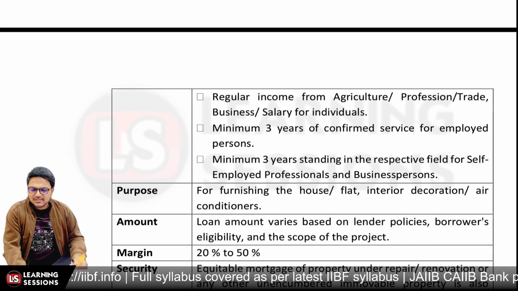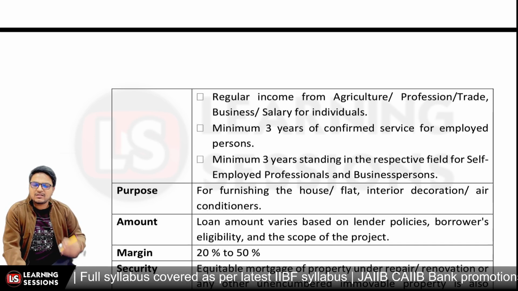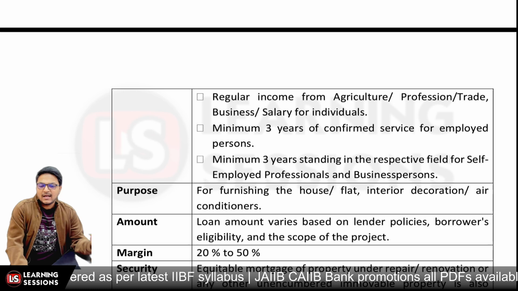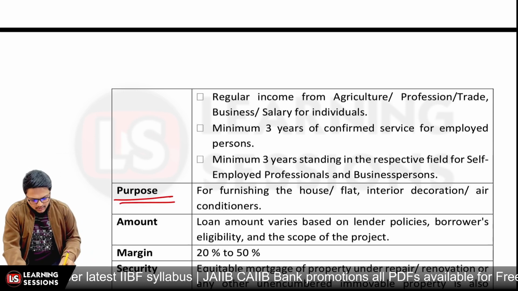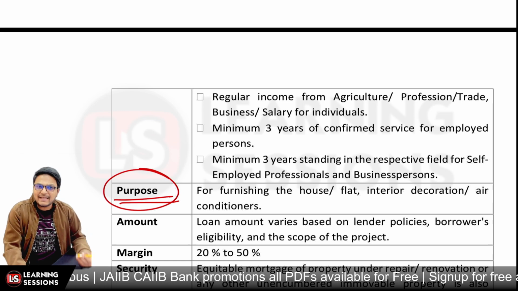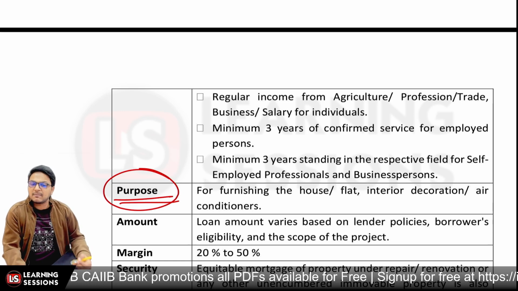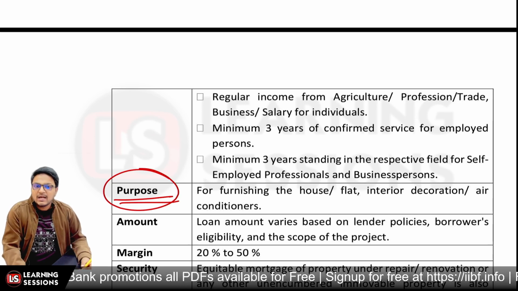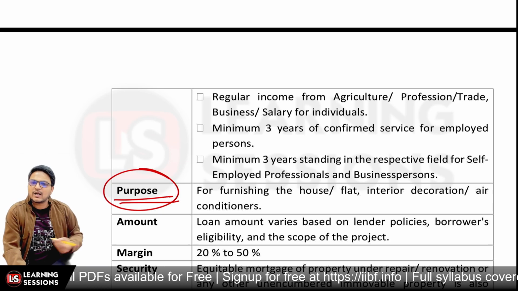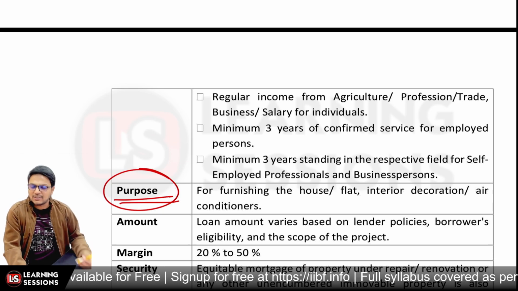And if they're a salaried person, in that scenario they must have 3 years of confirmed service. Okay, then they will be eligible. And if we talk about the purpose of the loan, the home decor loan can be given for the furnishing of a home or flat, for decoration or for air conditioning purposes. The quantum of the loan is basically dependent upon the lender's policy, eligibility criteria, or the scope of the project.